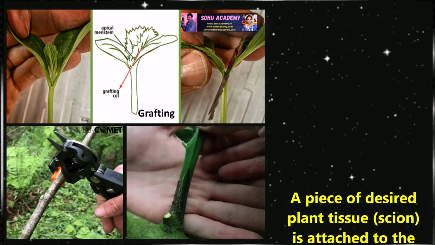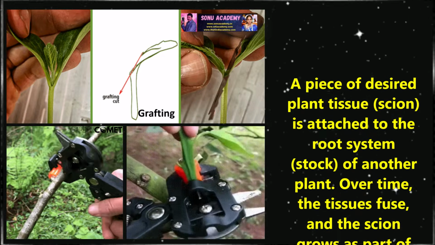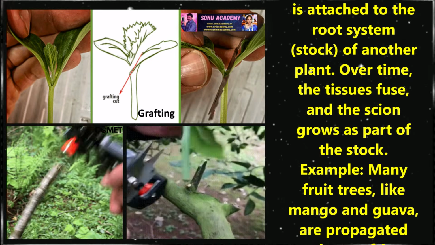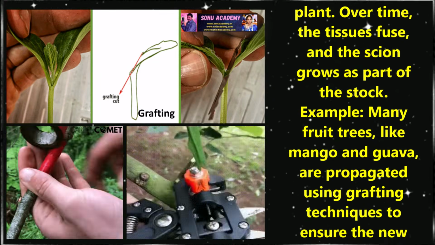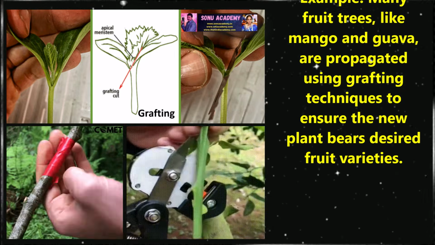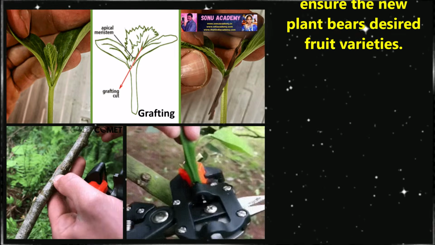Grafting. Grafting is a process in which a piece of desired plant tissue is attached to the root stem, or stalk, of another plant. Over time, this tissue fuses and the scion grows as a part of the stalk. Example, many fruit trees like mango and guava are propagated using grafting techniques to ensure the new plant bears desired